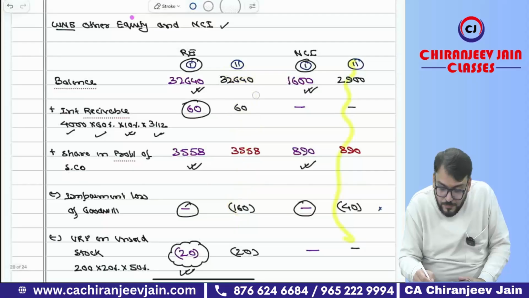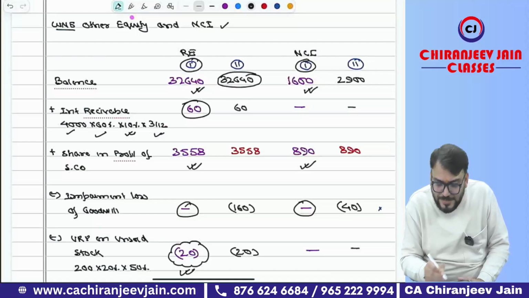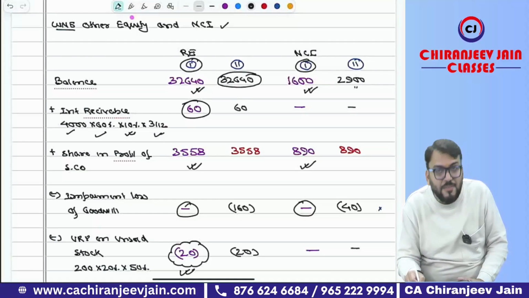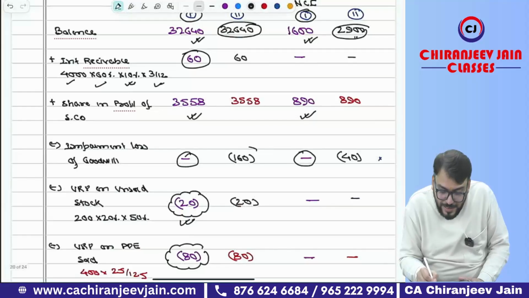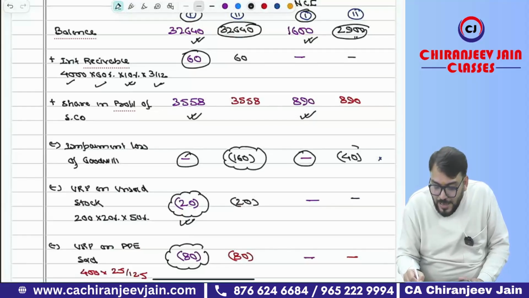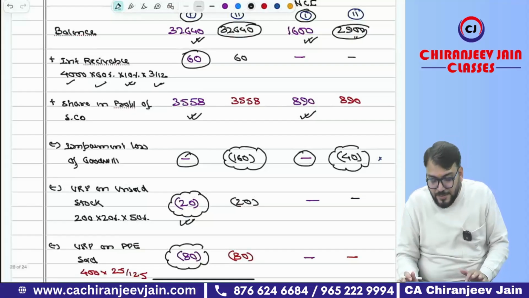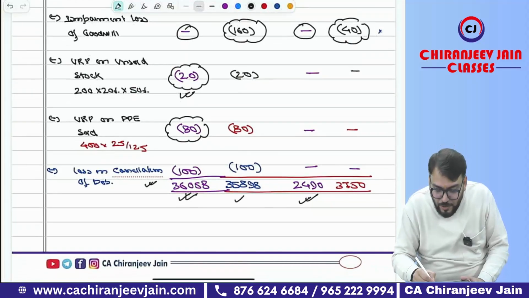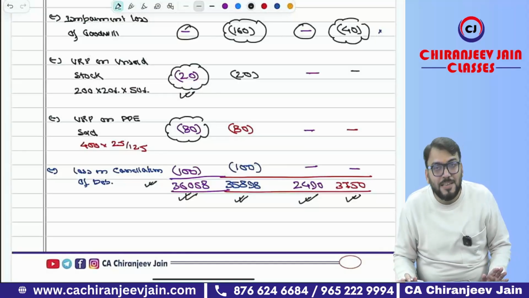If you have used assumption number two, only the difference will come in goodwill impairment. You can see this amount will remain the same, but this amount will change. NCI valuation will change. And you can see all other points remain the same. Only here impairment loss of goodwill comes, and because it is full goodwill, it will be allocated to parent company and NCI at 80% and 20%. This will be your retained earning and NCI as per assumption number two.